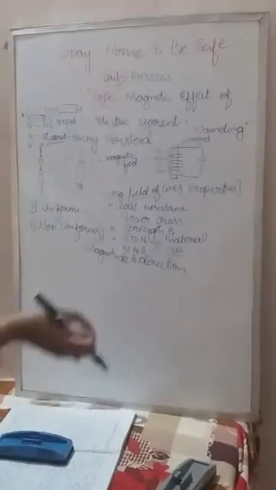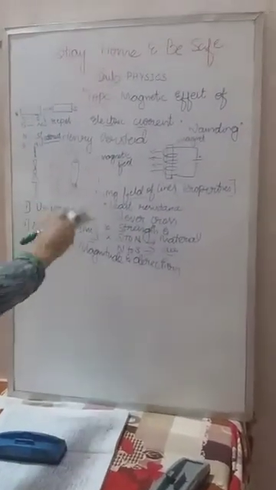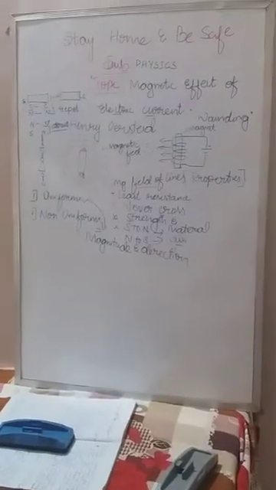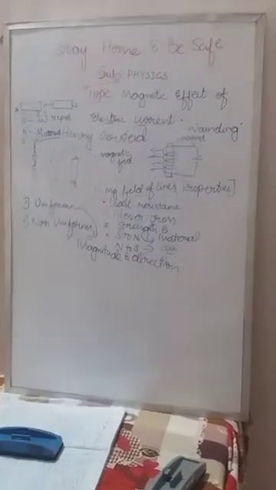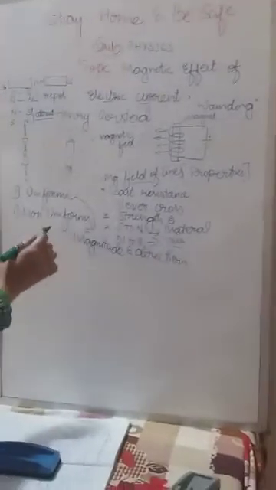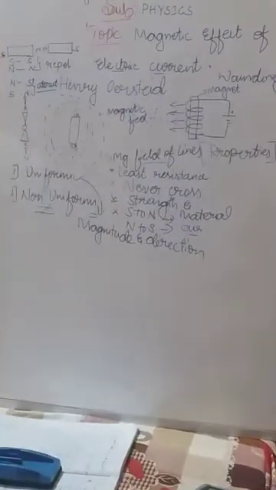So the magnetic field which has equal magnitude and direction is called the uniform magnetic field, and the magnetic field which has unequal magnitude and direction is called the non-uniform magnetic field.